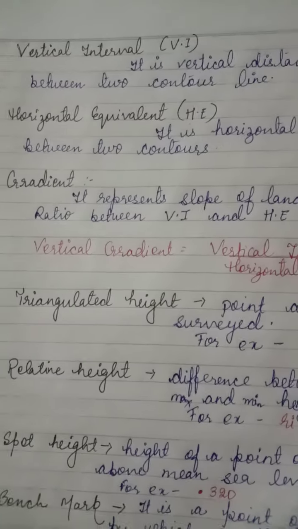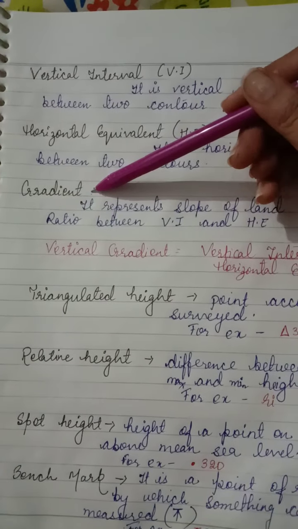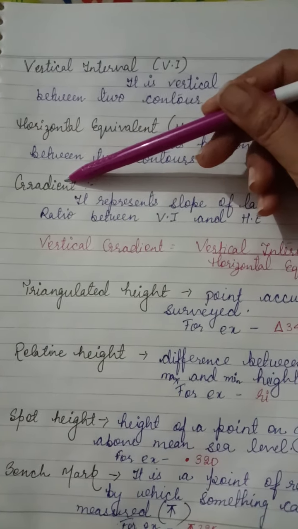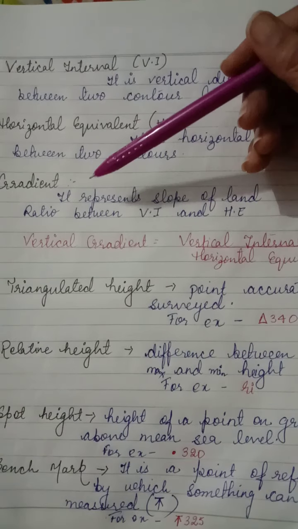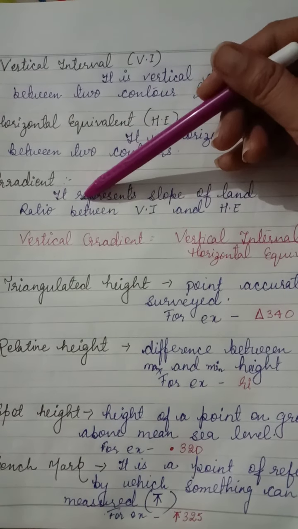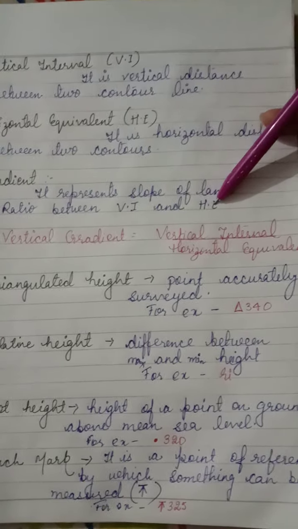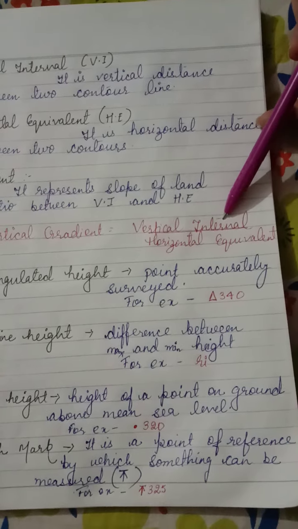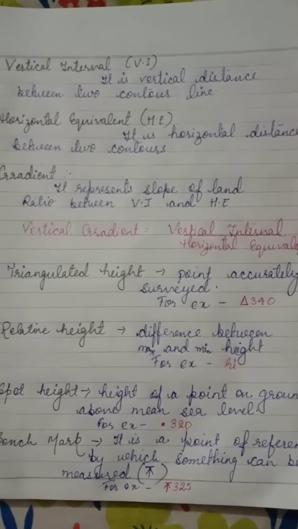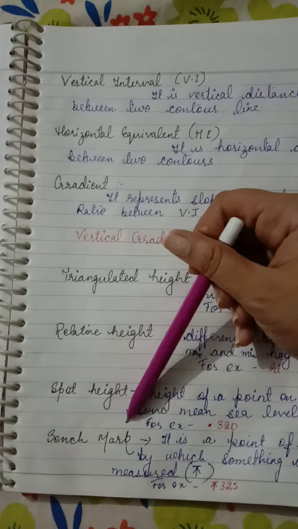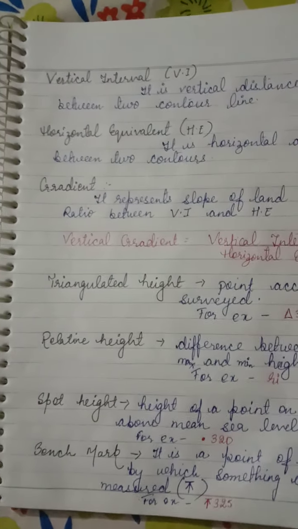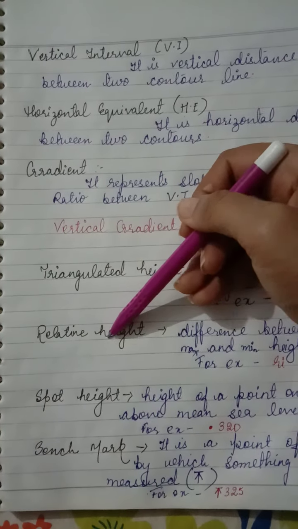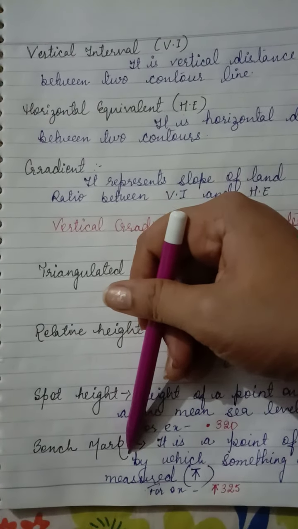See, now the next topic is gradient. Gradient means, students, that is slope. Gradient represents slope of land, and it also represents the ratio between vertical interval and horizontal equivalent. The formula of gradient is vertical interval upon horizontal equivalent. Here are some features of contour, or you can say height of a contour. There are some definitions: triangulated height, relative height, spot height, and benchmark.